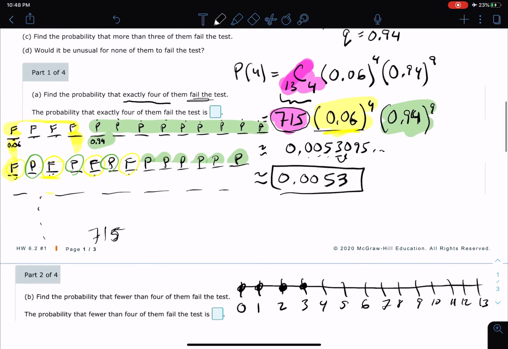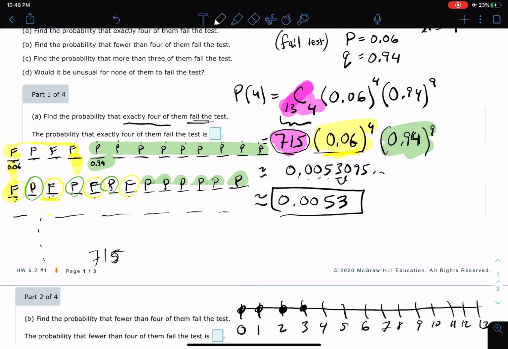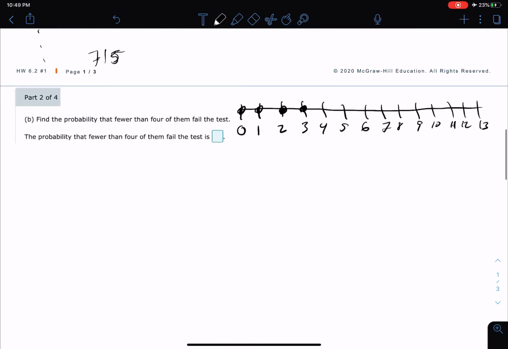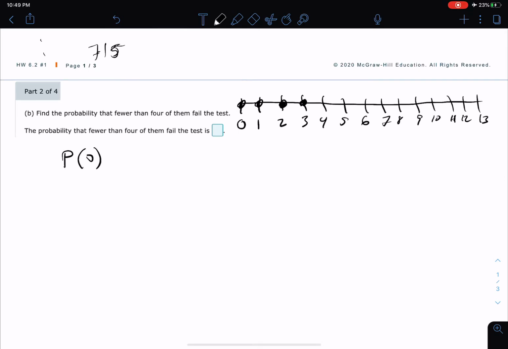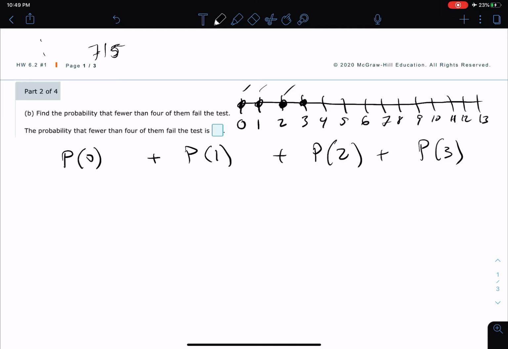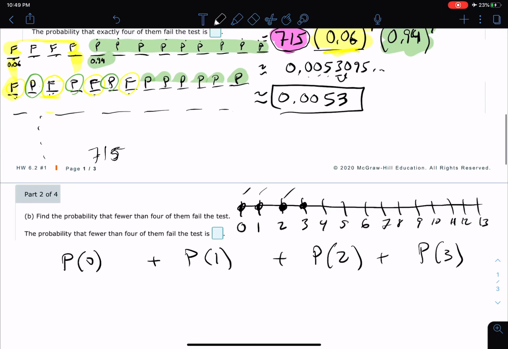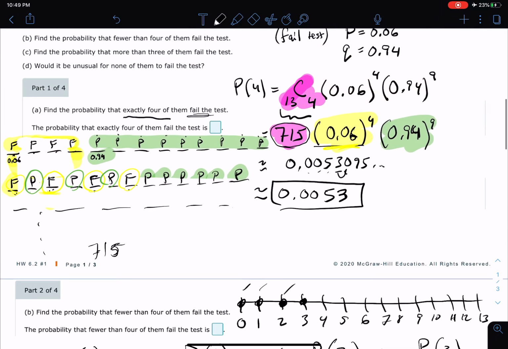Remember the last one, we found the probability of exactly 4? Well, when they say fewer than 4, it means find the probability of 0 fails, the probability of 1 fail, the probability of 2 that fail, and finally the probability of 3 fail. Wow, so now the process we just did must be done 4 times.